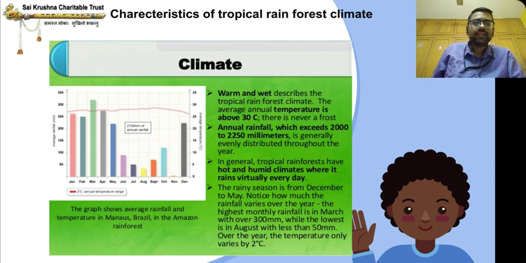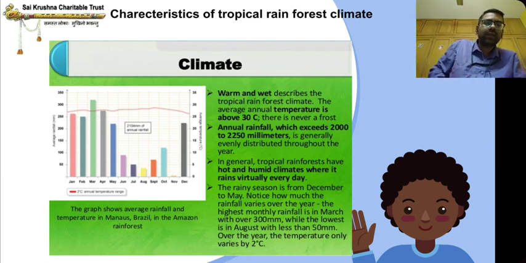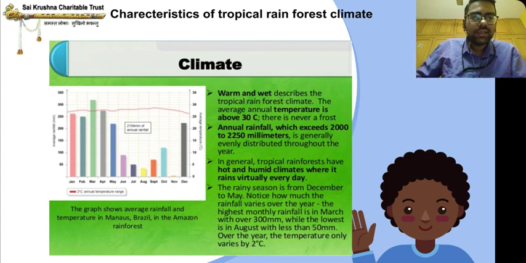Annual rainfall which exceeds 2000 to 2250 millimeter is generally evenly distributed throughout the year. In general, tropical rainforests have hot and humid climate where it rains virtually every day. In tropical rainforest, what type of climate is there? Hot and humid climate where it rains virtually every day.